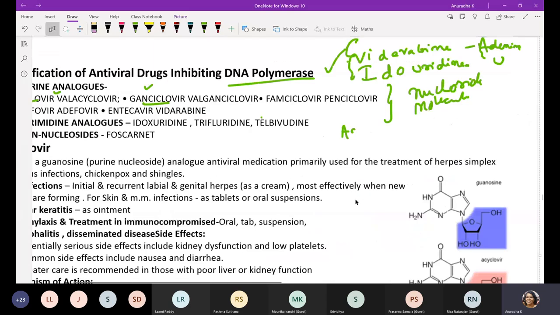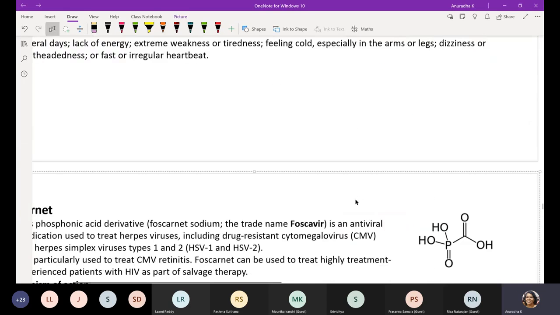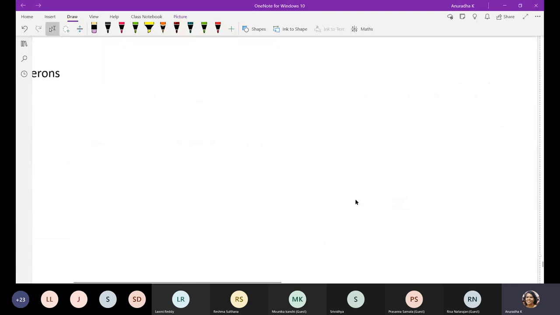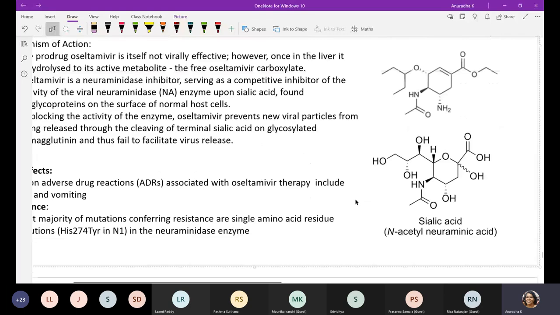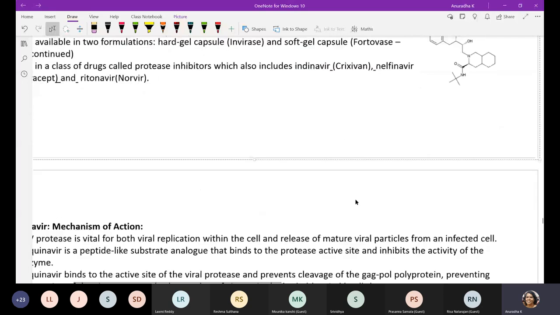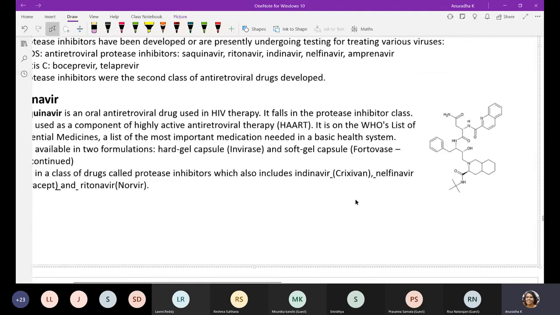I just introduced this topic to you all, students. I think we need to spend one more class so that you will get acquainted with these terms. There are so many examples like that. Whether you write structures or not, some tabular forms, some examples. For your convenience, I classified them as agents that block attachment and uncoating.